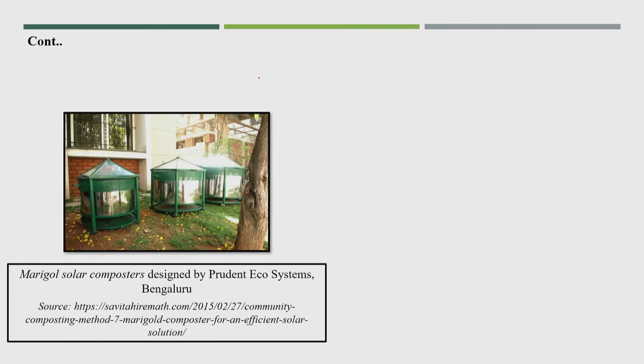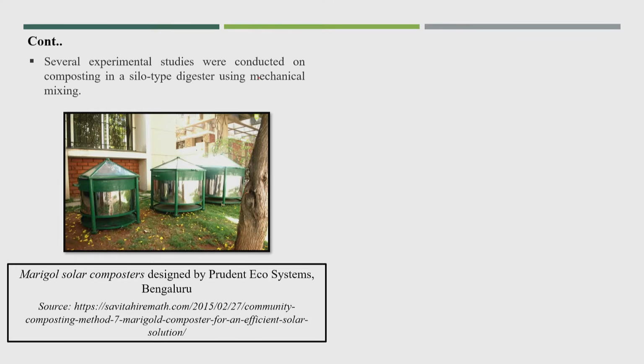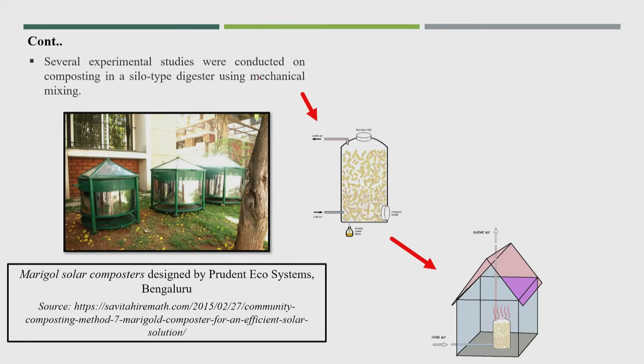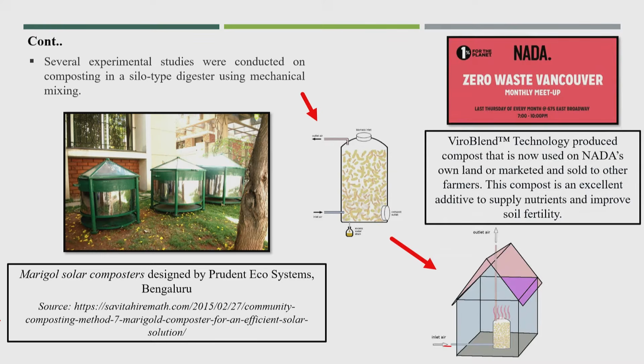This is one more technology that was installed in Bengaluru, a silo type digester, where mechanical mixing was possible. This was one particular small house, where the air is also injected, and the air also comes out from it.